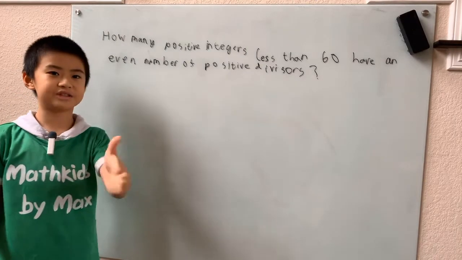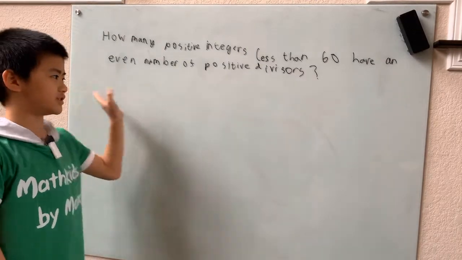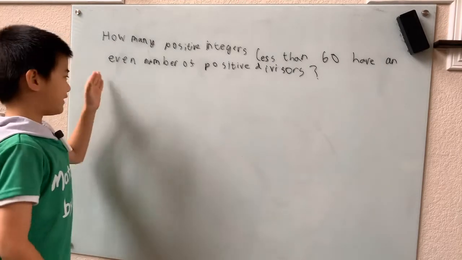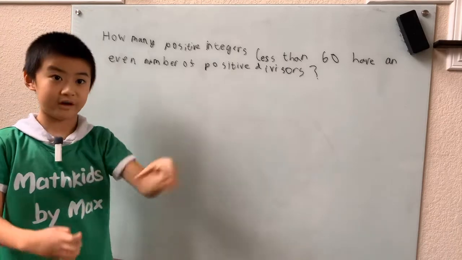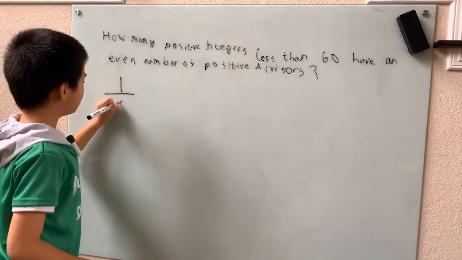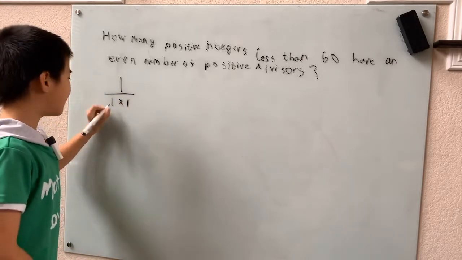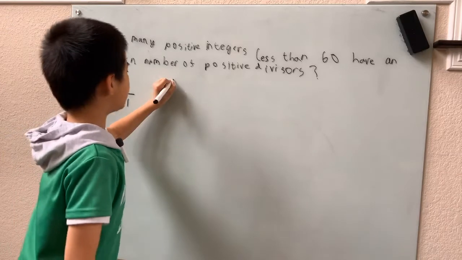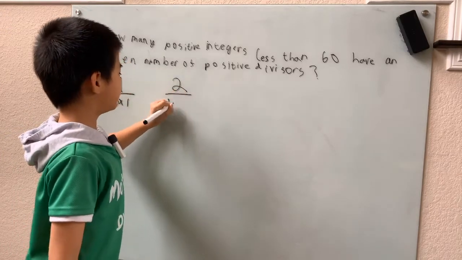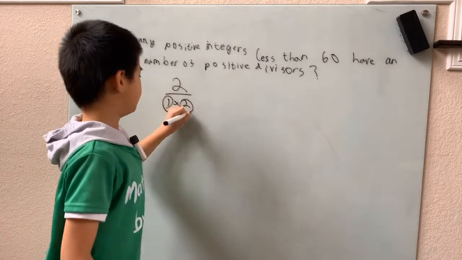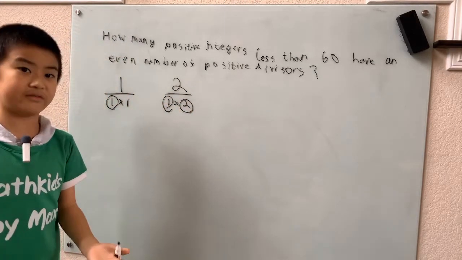We're going to try some numbers. We're going to try to list the factors of all the numbers from 1 to 5. We'll start with 1. Well, 1 is pretty easy. That's just 1 times 1. With 1, we have an odd number of factors. That's our only factor. Now we try 2. Well, 2 is prime, and we just have 1 times 2. Same, we have 1 and 2. That's an even number of factors.